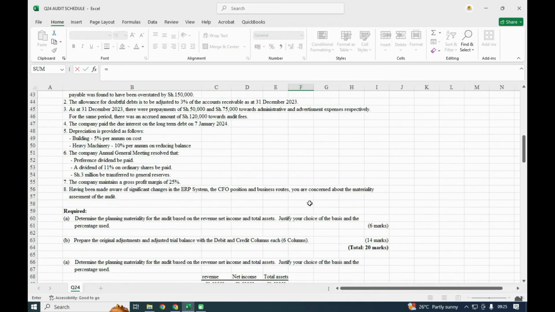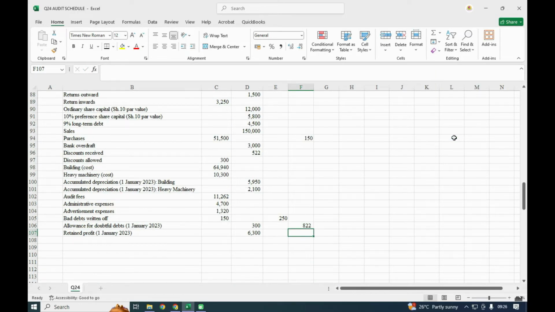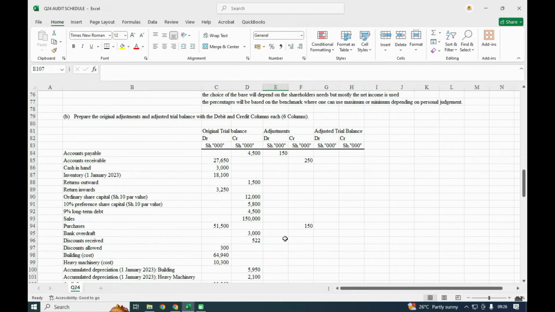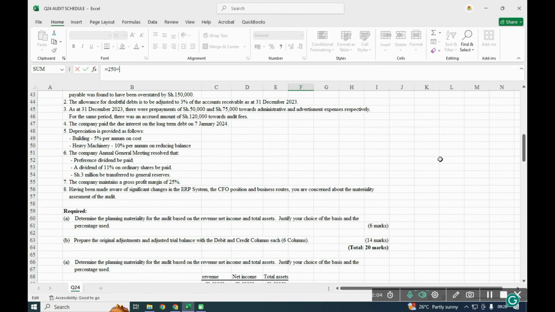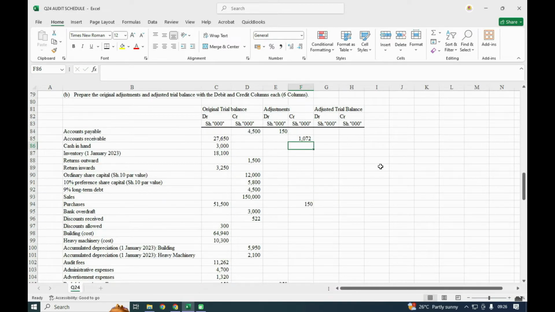Here, 822, and it will reduce the value. So that was at the beginning. That means here you shall have 822 on the debit, and here it will reduce the receivable. Here we shall add that 822. Remember, in the income statement, we are supposed to include the difference in allowance.